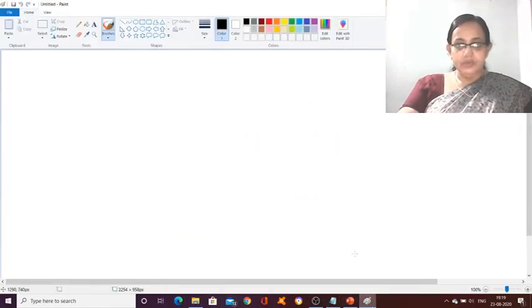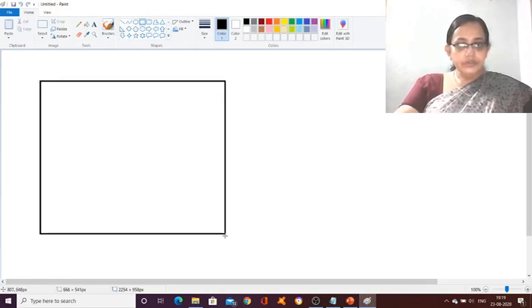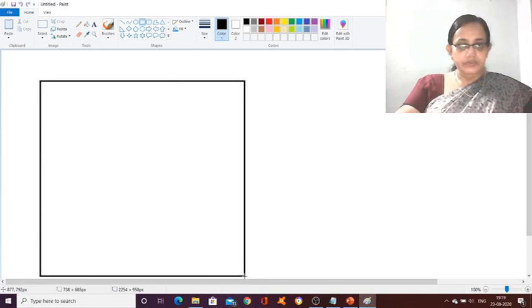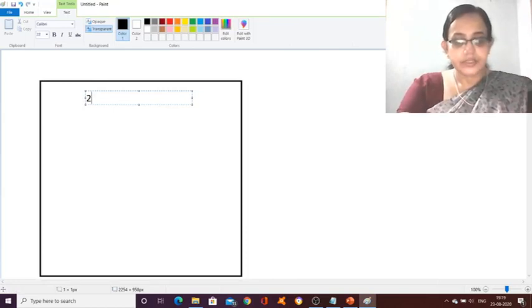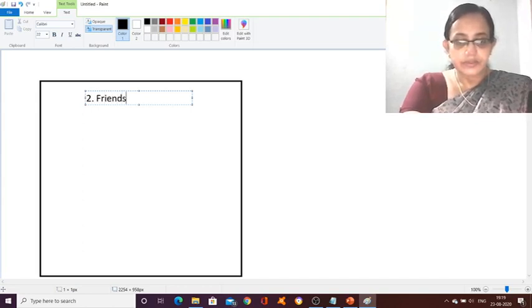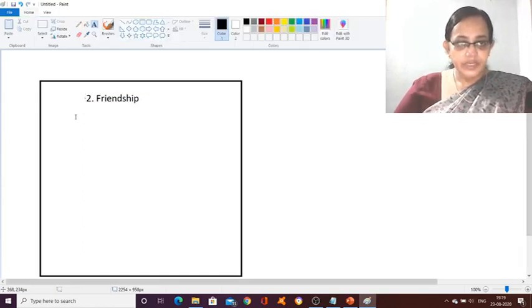How exactly you have to maintain the notebook, I'll let you know. What you have to do is, suppose now this is your notebook. This is the page, suppose, right? So you will start the chapter like this. You will write lesson number 2, then you write the name of the chapter, friendship, all right. Then you give a heading.